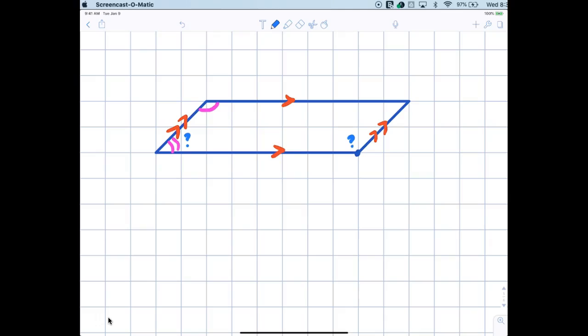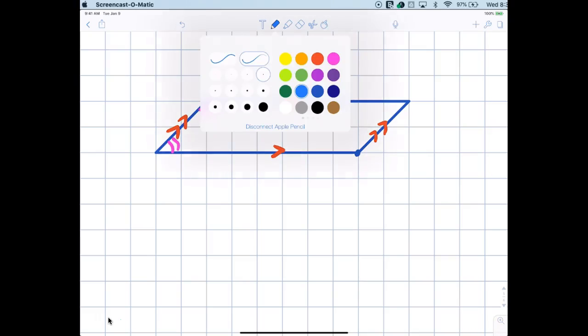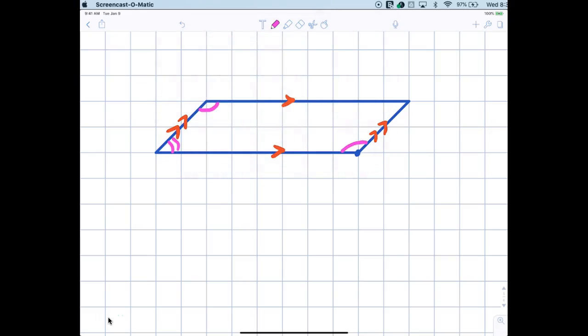So if I were going to mark this angle over here, what would it be congruent to? The top left angle. Yeah, or the opposite angle, right? Does everybody agree with that? And so if you're looking at this, those two are supplementary.